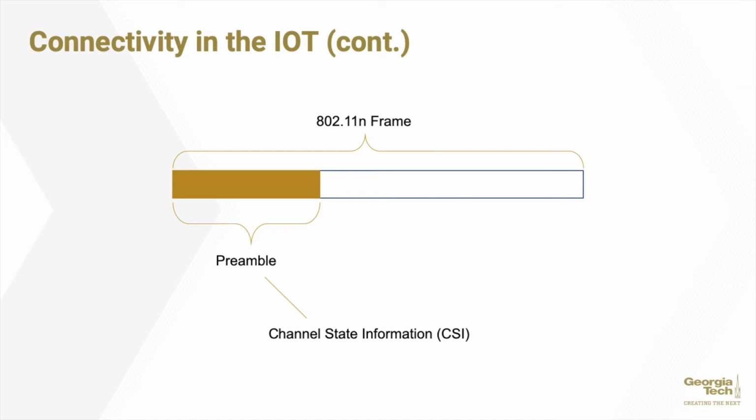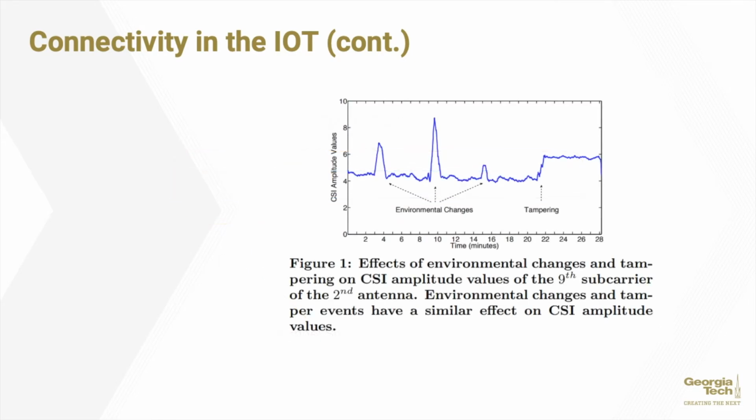Devices using this framework contain a preamble prepended to each frame of the Wi-Fi data, which contains the channel state information for that frame. This channel state information can include the kind of data that can be used for tamper detection methods, such as the one that will be described here. The channel state information embedded in this preamble can be used to detect tamper events.